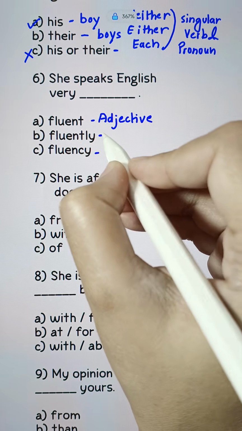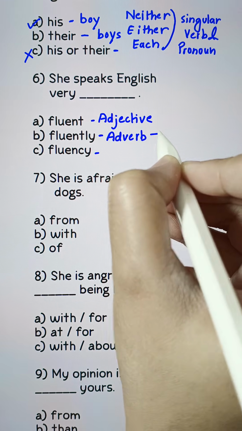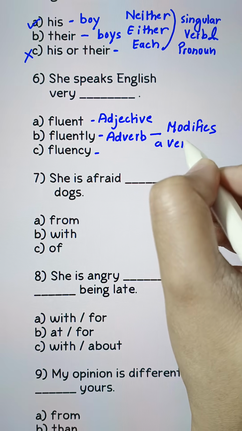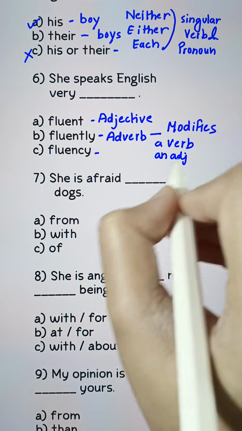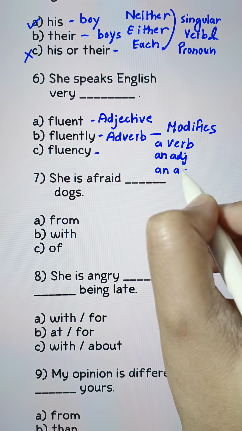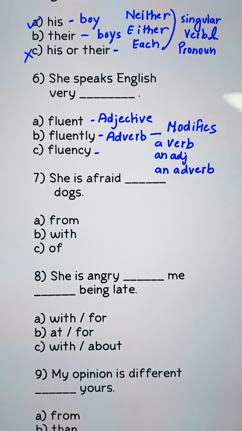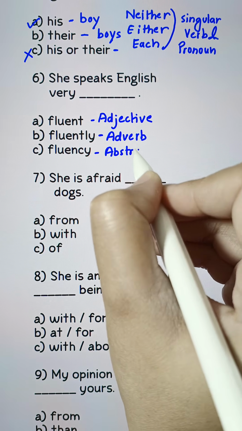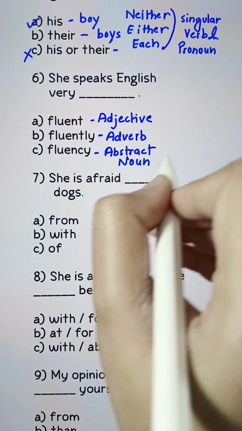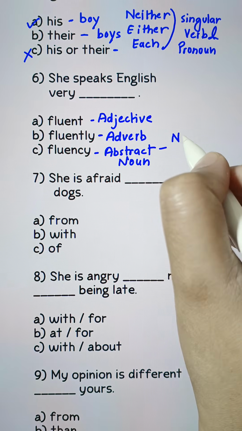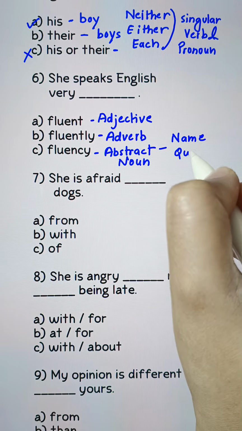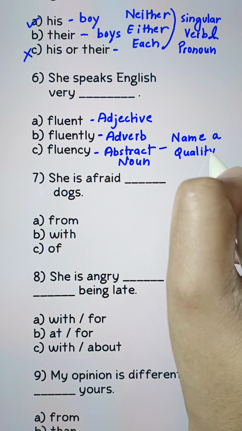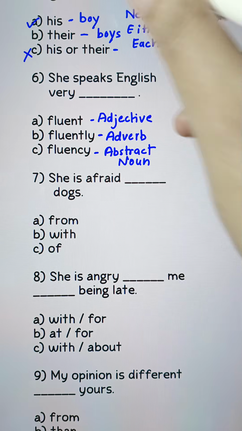Fluently is an adverb that modifies a verb, an adjective, or another adverb. Fluency is a noun, an abstract noun. Abstract nouns name a quality, qualities like emotions, feelings, etc.